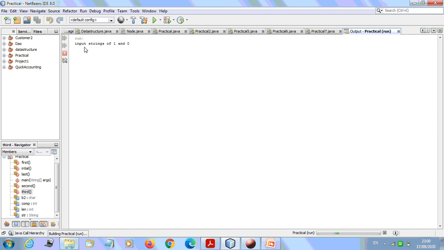See, we have input strings of 1 and 0, and let's see what is happening here. So 0 1 1 0 1 1 1 0 0. Once we have 3 consecutive ones, see, the string is accepted. We have seen this one.